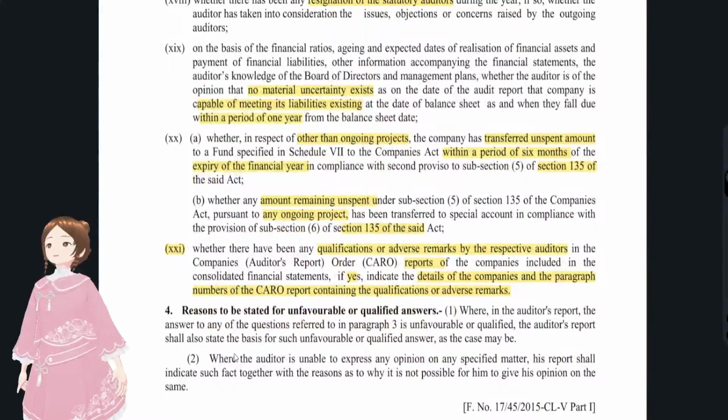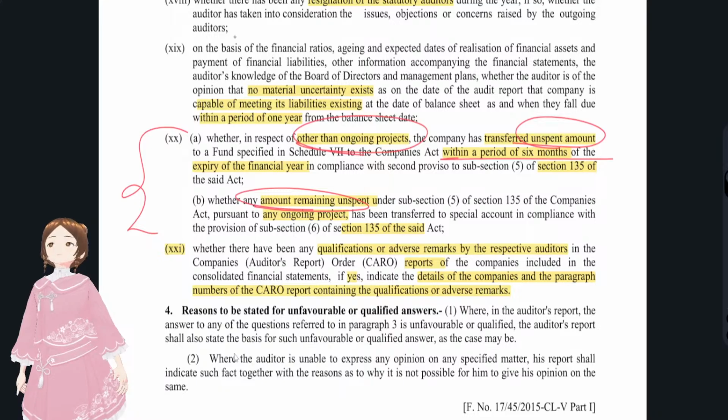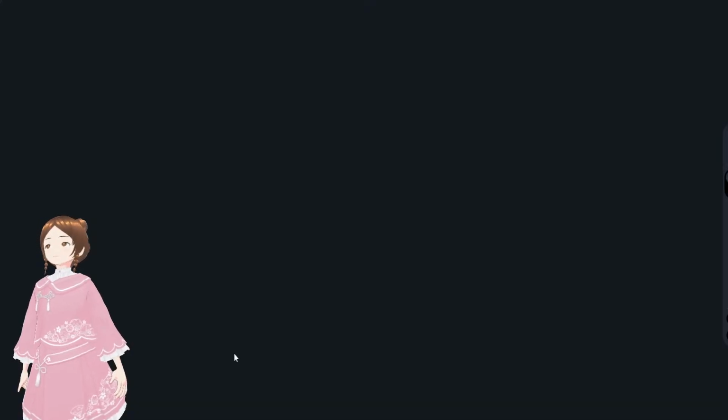Whether there were any ongoing projects, whether they have transferred any unspent amount within 6 months, and whether there was any remaining unspent amount. This is how the solution has to be.